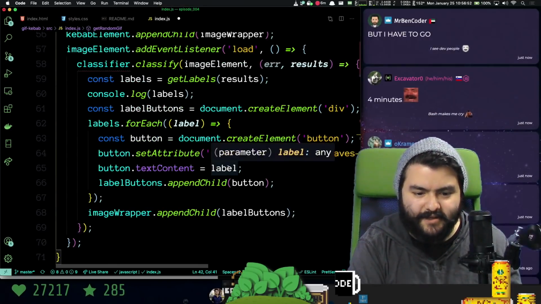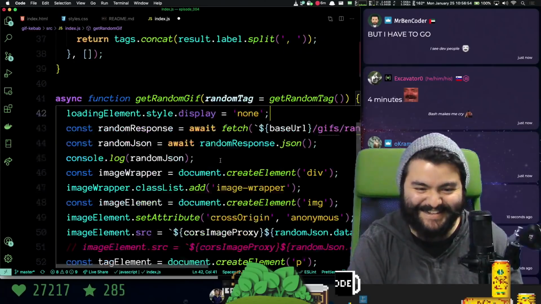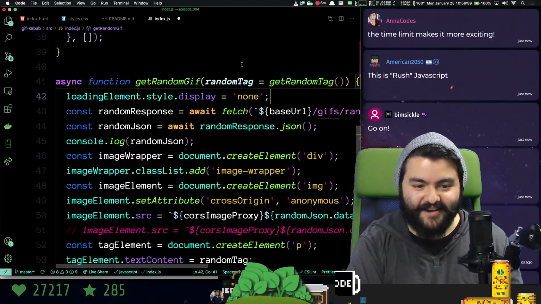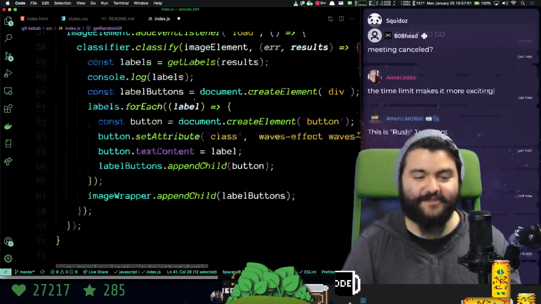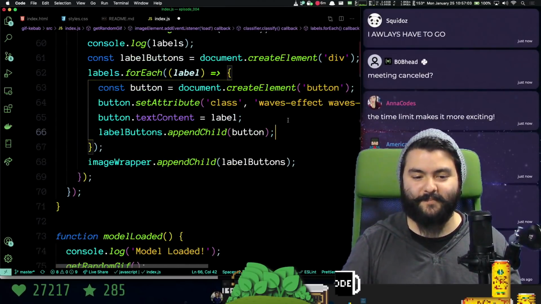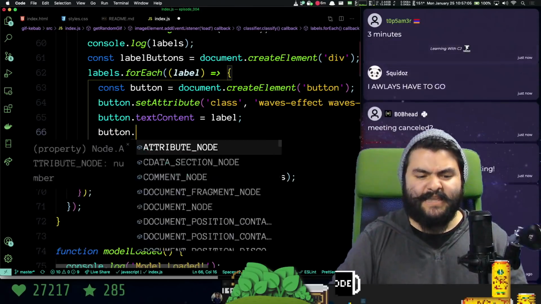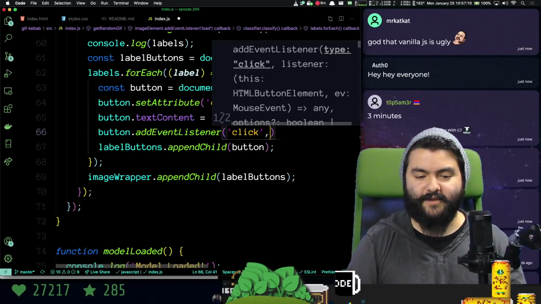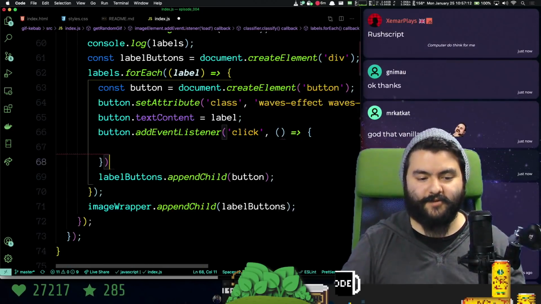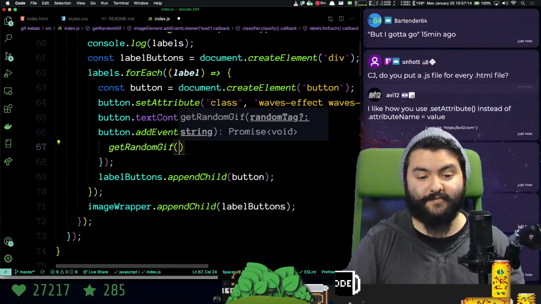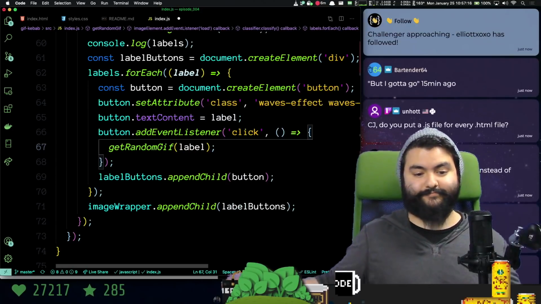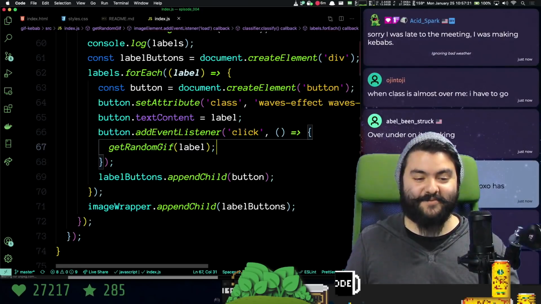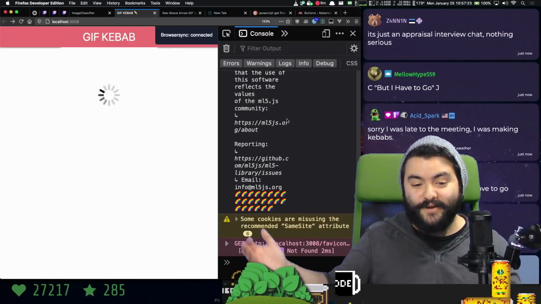4 minutes. I can do it. I swear I can do it. I think this is all I have to do. So for each of the buttons, I'll add a click handler. Add event listener for click. And when you click, we want to do it again. So we'll say get random GIF with that specific label. I think that'll do it. I'm pretty sure this is gonna do it.